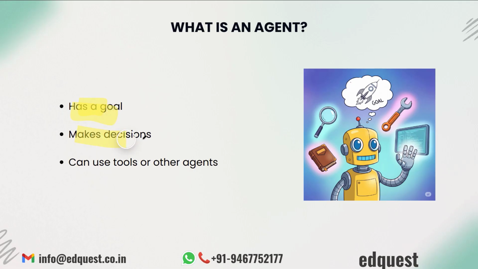Secondly, it makes decisions. An agent makes decisions. This is crucial. It is not just blindly following a script. An agent operates in a continuous loop. It observes its environment, then it thinks, and finally it acts. Let's say an agent's goal is to book a restaurant reservation.